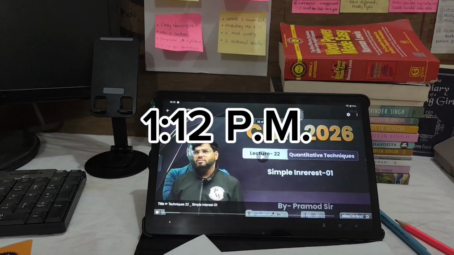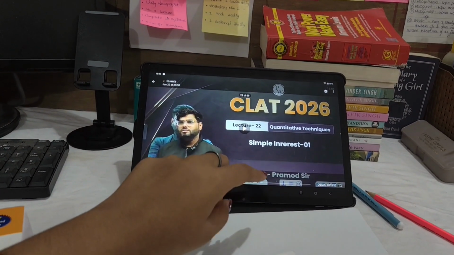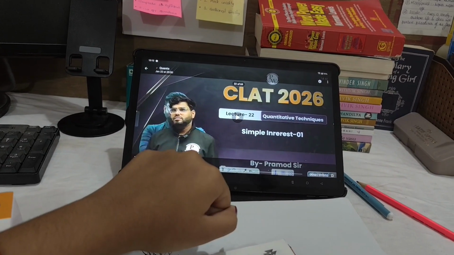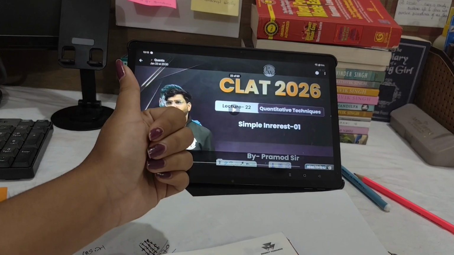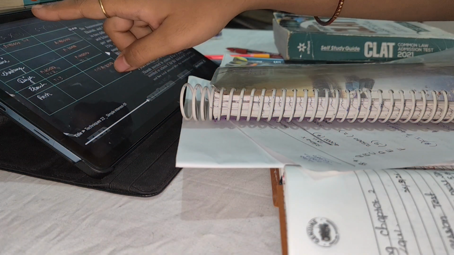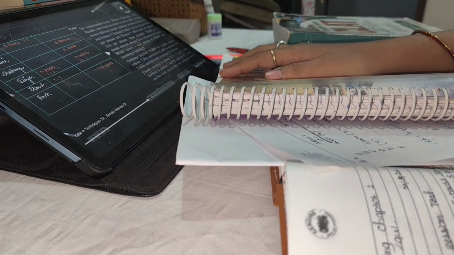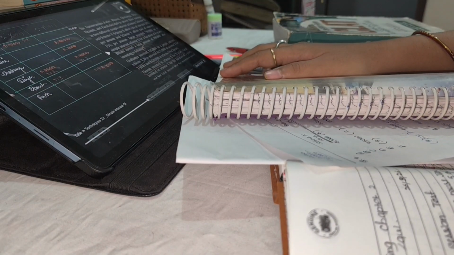p.m. So I'm going to start with simple interest lecture 1 and it has around 2 lectures. So let's start with this. So it's 1:48 and half lecture is completed but now मुझे अब करने का मन नहीं कर रहा है आगे.